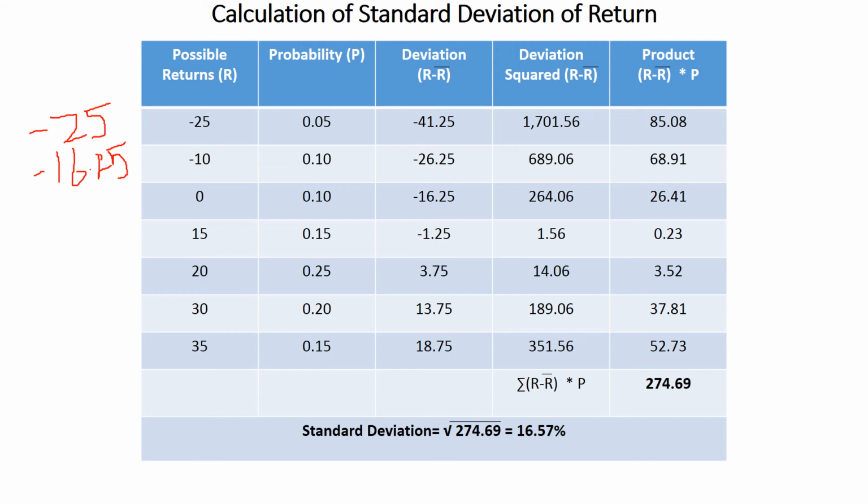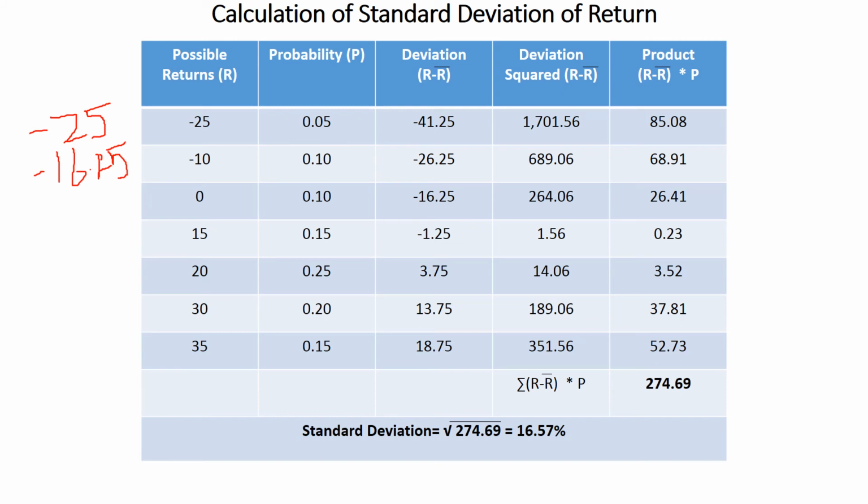Same thing happens here. Minus 10 minus 16.25, you will be getting minus 26.25. 0 minus 16.25 will be minus 16.25 itself. 15 minus 16.25 will be minus 1.25. 20 minus 16.25 will be 3.75. 30 minus 16.25 will be 13.75. 35 minus 16.25 will be 18.75.